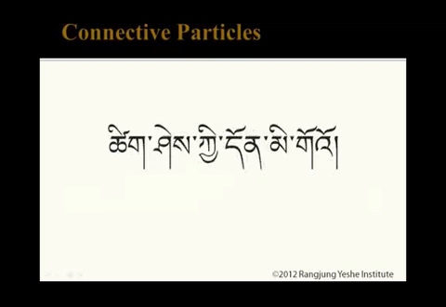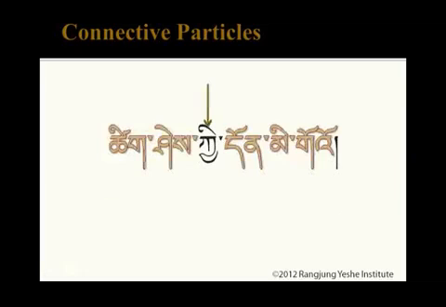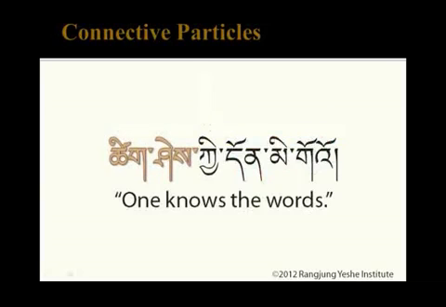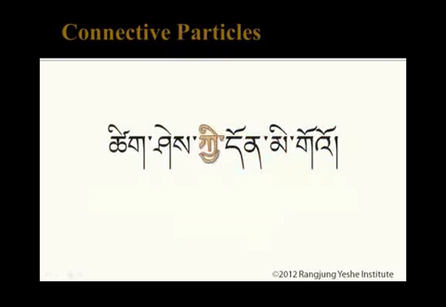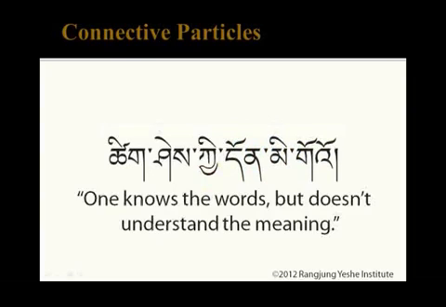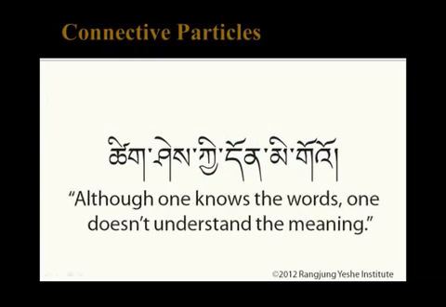Tsik she ki dun mi go. This is actually 2 shorter sentences linked together by a connective particle. Tsik she means one knows the words. Dun mi go means one does not understand the meaning. If we translate the connector particle ki as but or although, we can read this longer phrase as one knows the words, but one doesn't understand the meaning. Or although one knows the words, one doesn't understand the meaning.